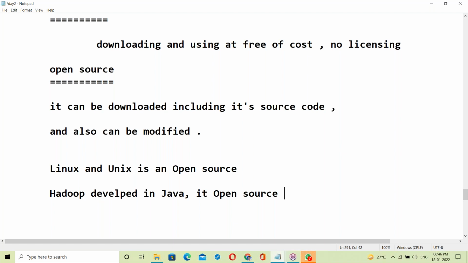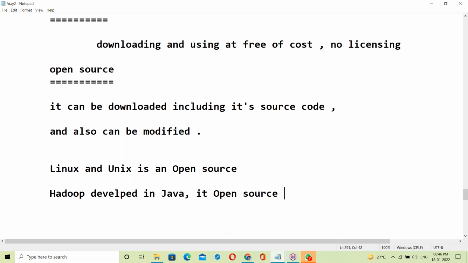Java is not open source. Java is just freeware, free of cost. You can take the JDK and all this, but its source code is not given. JVM was developed in C++, but that C++ code is not given to us.